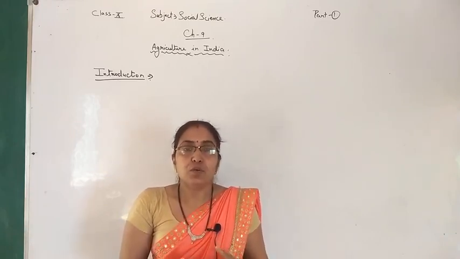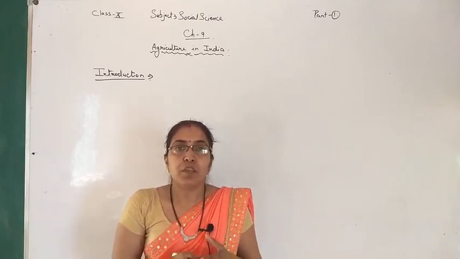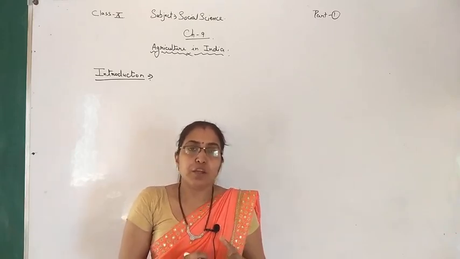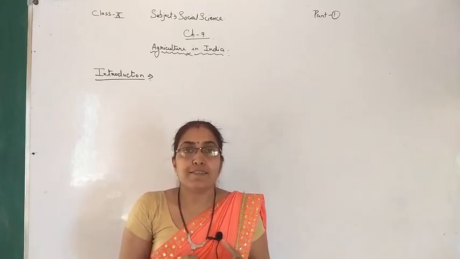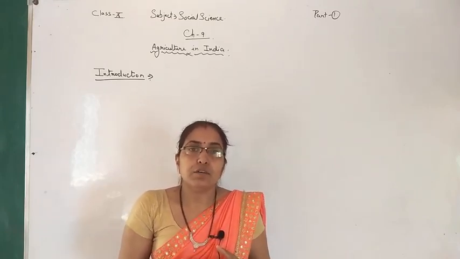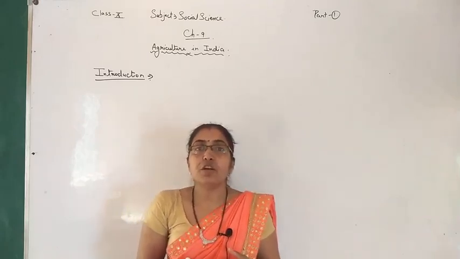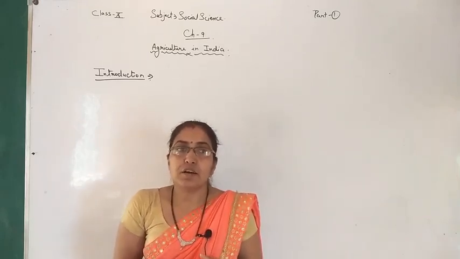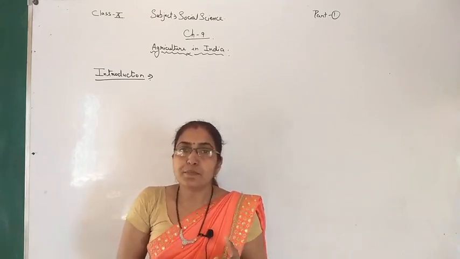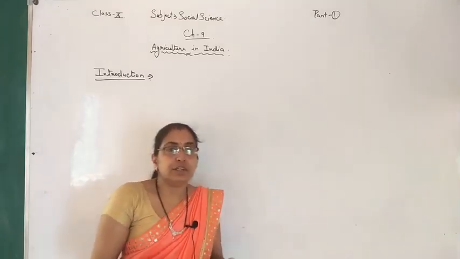And what is included in indirect employment of agriculture? Some activities are connected, these are called ancillary activities, or different associated activities of agriculture, like poultry farming, animal husbandry, and different activities.